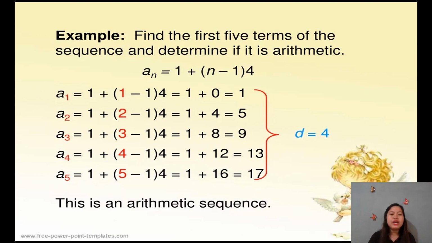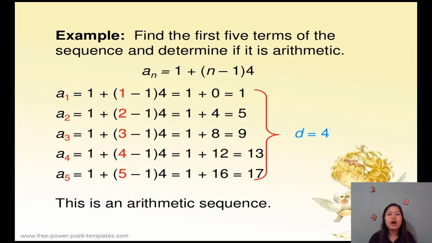So, if we will gonna ask for the first term, of course, ang ato da na n is 1. Di ba kay a sub n man siya? So, our n there is 1. So, we will just substitute 1 to n para makuha nato kung pila ang ato first term. So, we have here 1 plus 1 minus 1 times 4 equals. So, 1 minus 1, that's 0 times 4, 0. So, 1 plus 0, that is equal to 1. So, si 1 nato is ato first term.